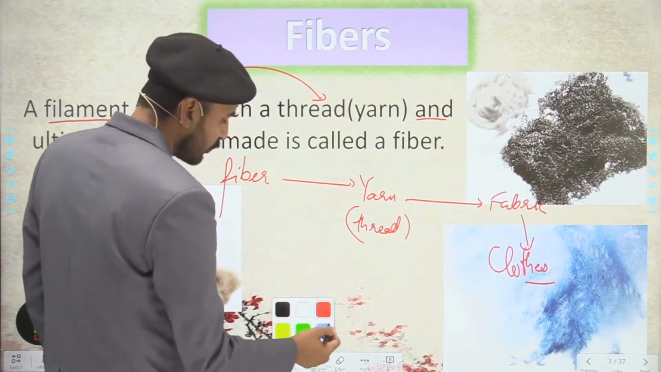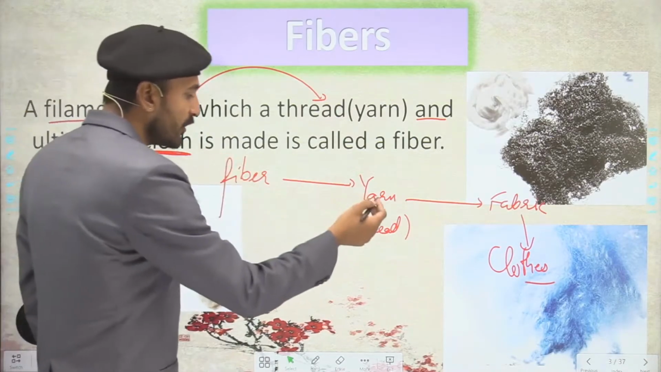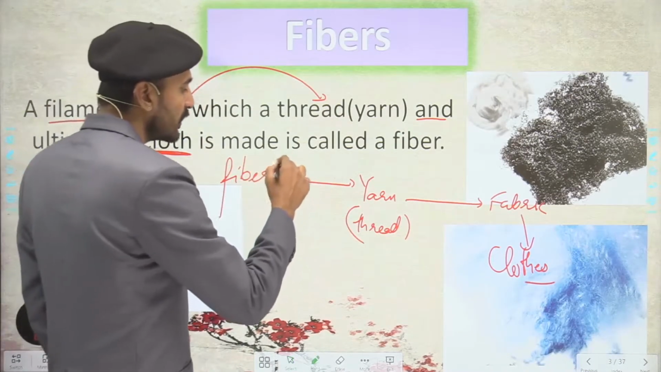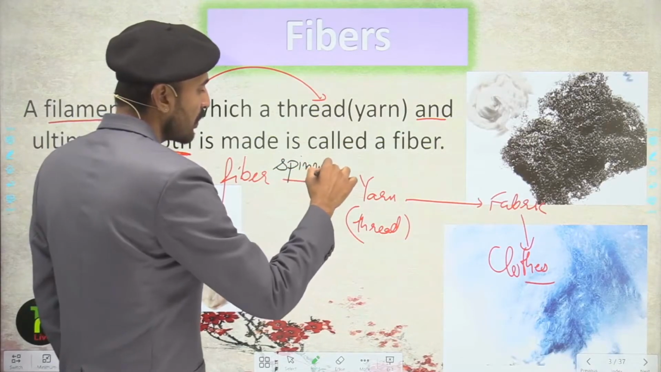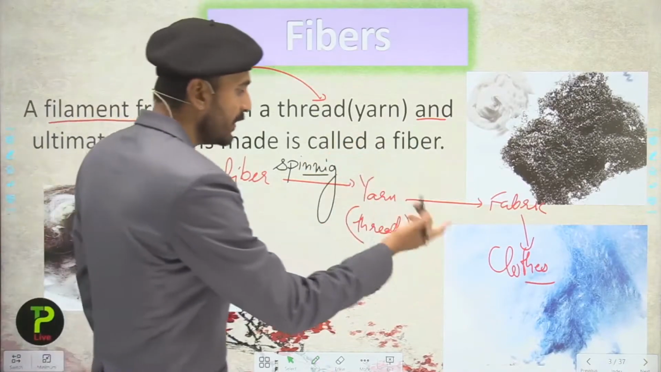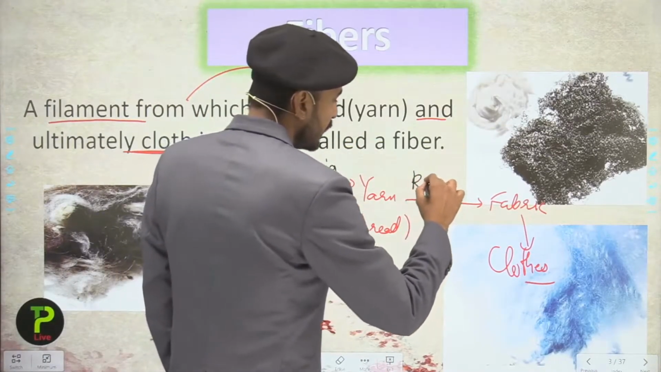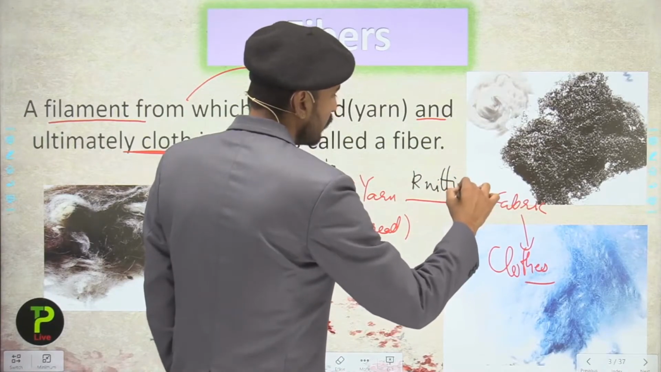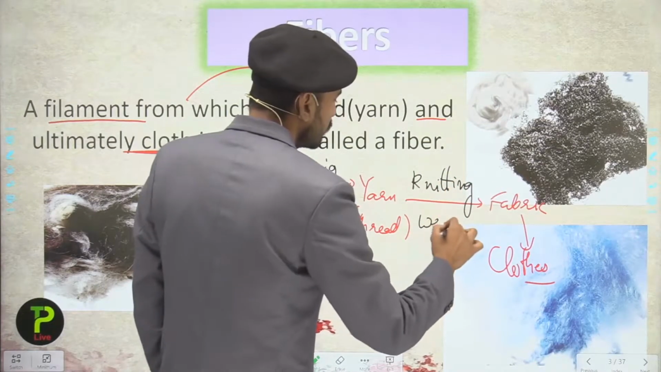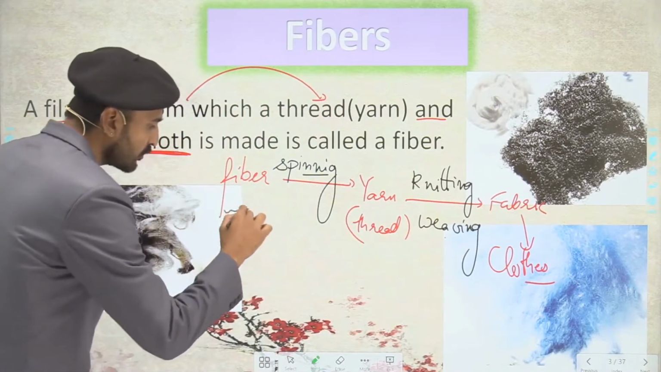Students, what are the processes? Writing here the processes: the making of yarn from the fiber is known as the spinning. The making of fabric from the yarn is known as the knitting, or you can simply use the weaving technique.